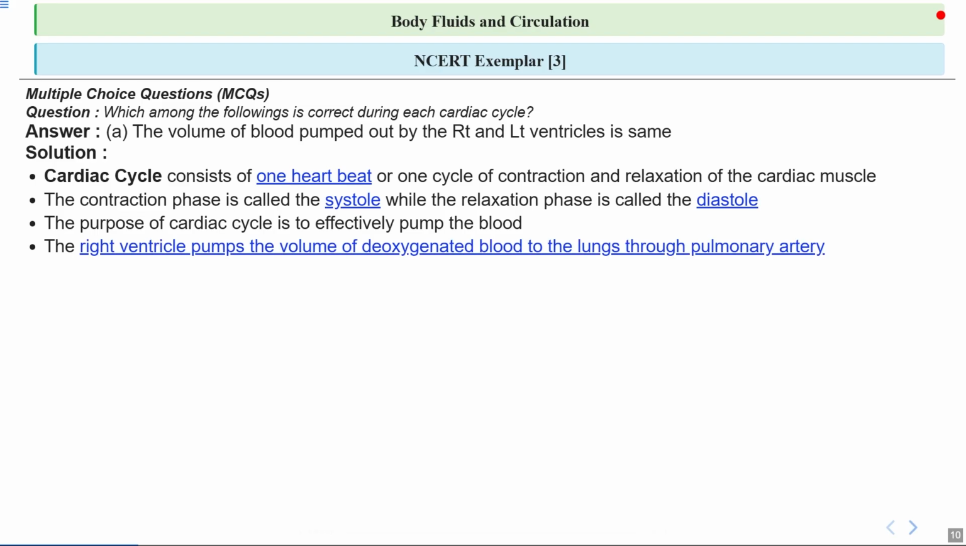Focusing on the right ventricle, it pumps deoxygenated blood to the lungs through the pulmonary artery. This is like sending used up air to the lungs for a fresh supply of oxygen, so the blood can return to the heart ready to nourish the body again.